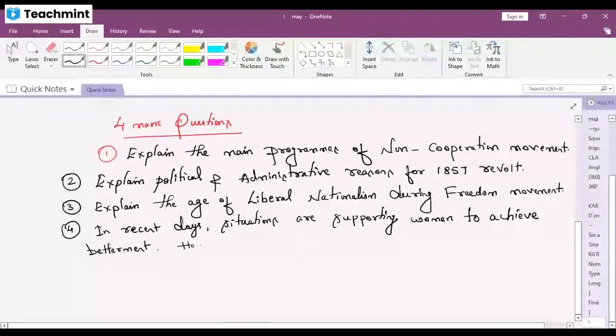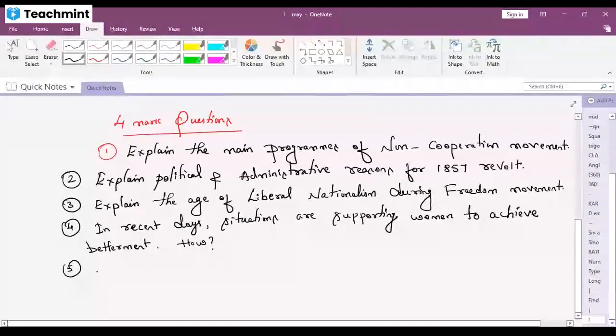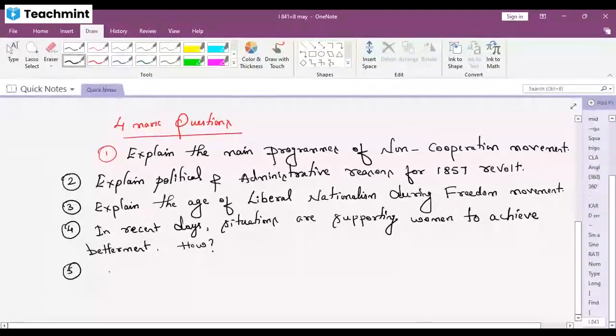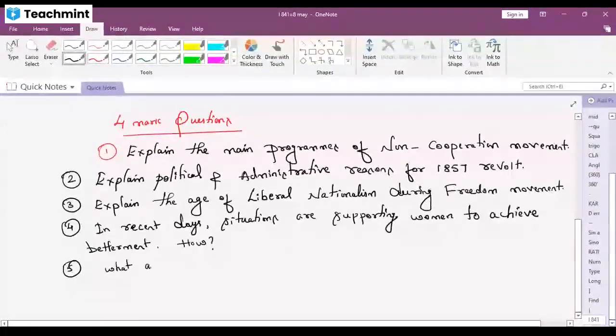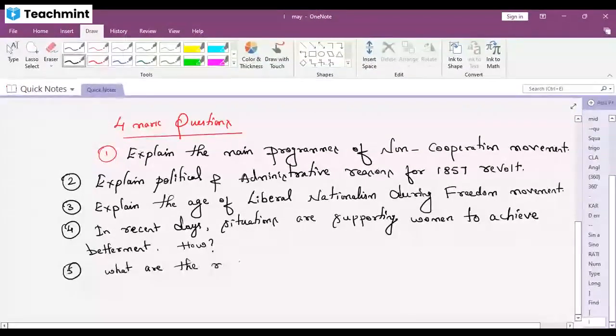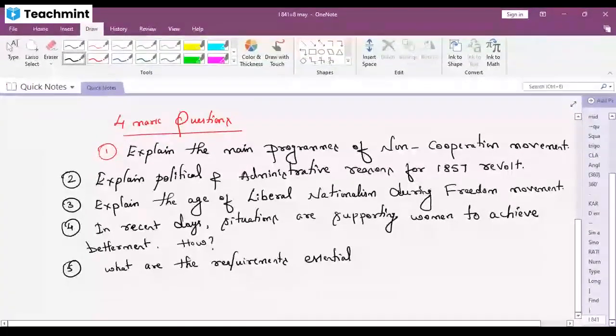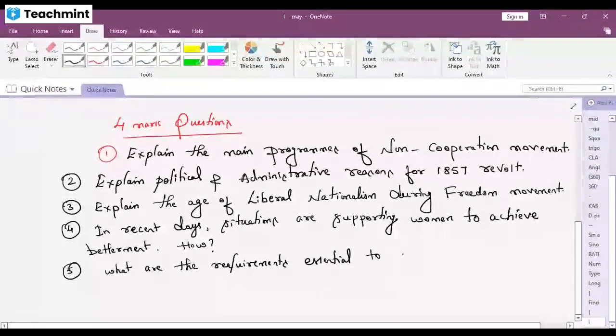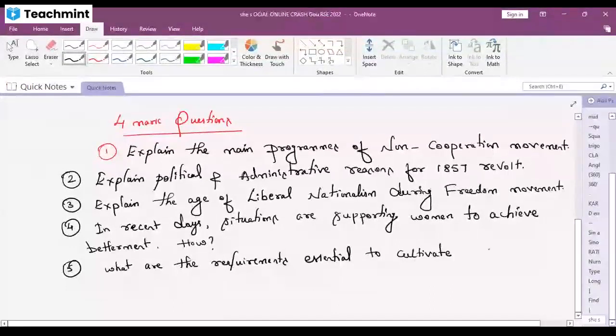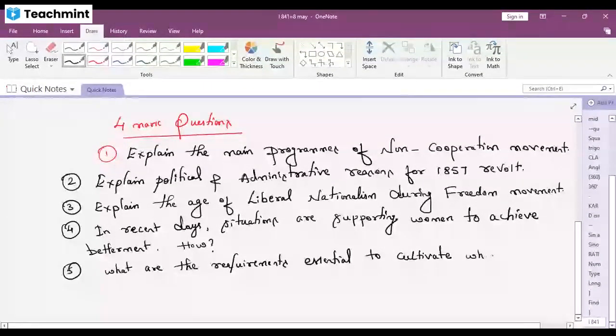How? Next question, what are the requirements essential to cultivate wheat and sugarcane?